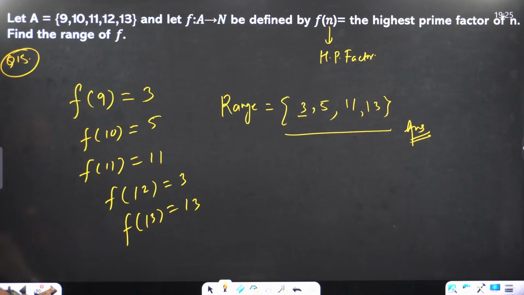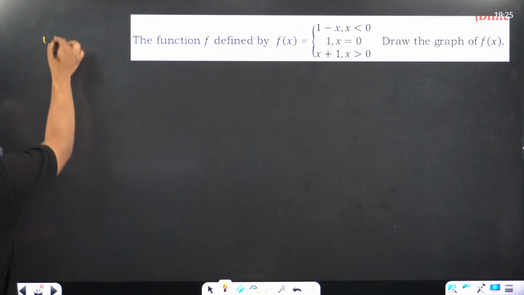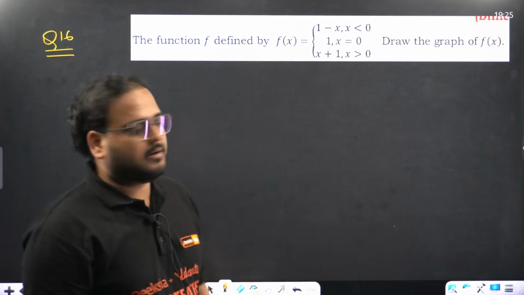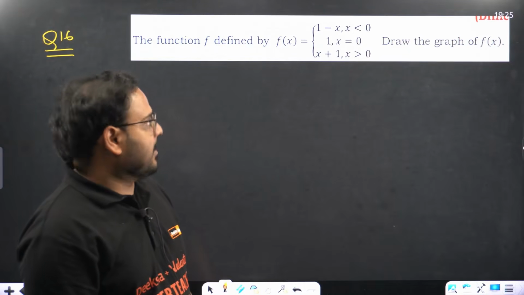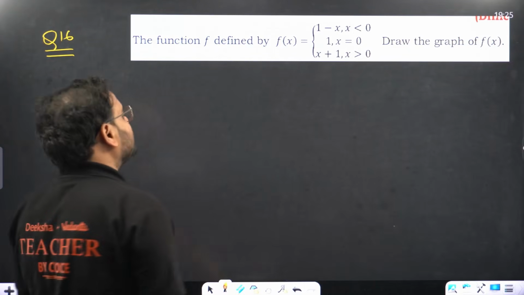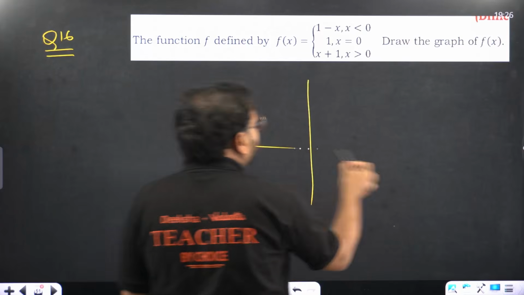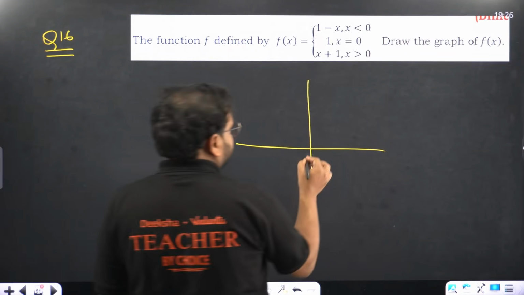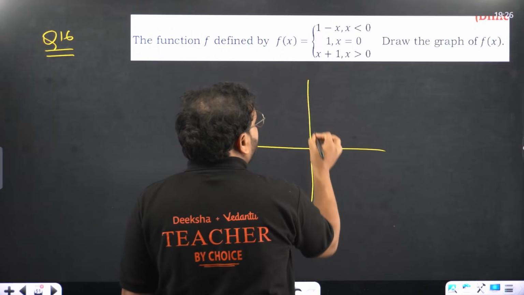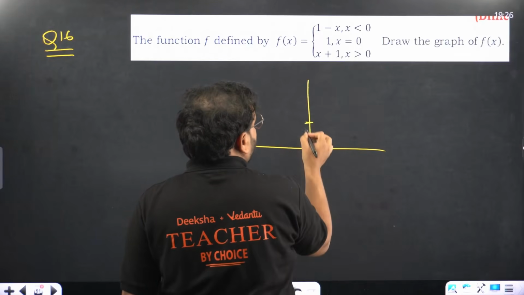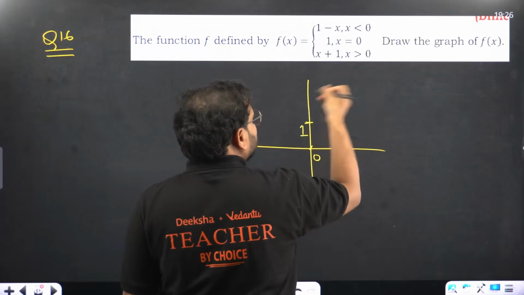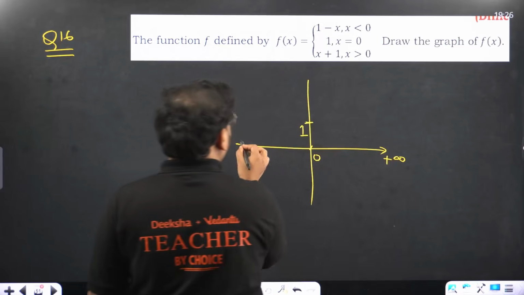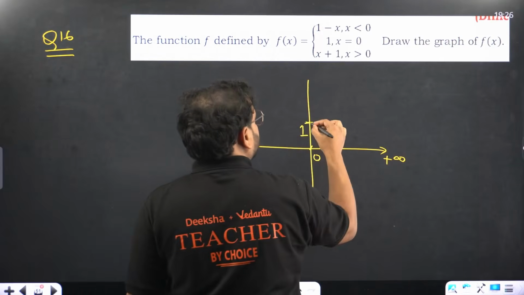Okay. Next is another question, 3-marker only. Draw the graph of this function. How will you draw the graph of this function? To draw the graph, we'll take the values for x equals 1, x equals 2, like that. This is 0, right? At 0, the value is equal to 1. So write this as 1. On this side, what is the graph? For the positive side, this is x plus 1. So it will be like this.